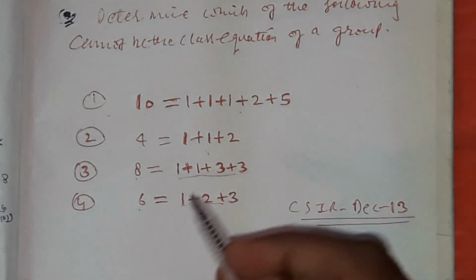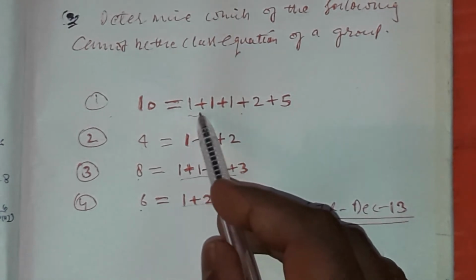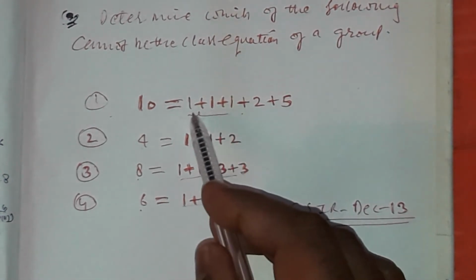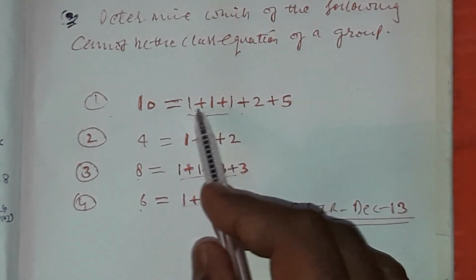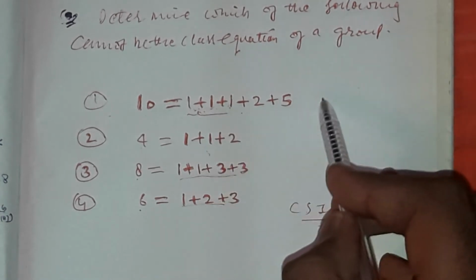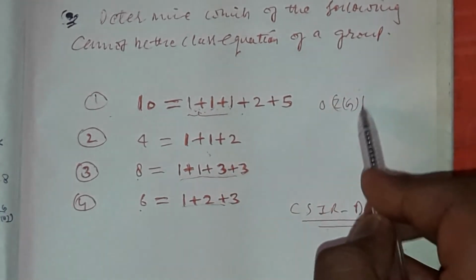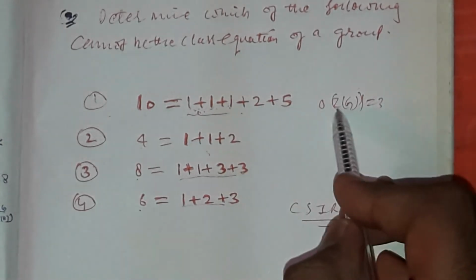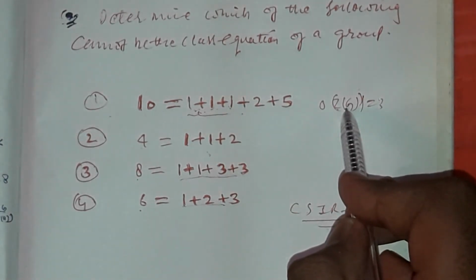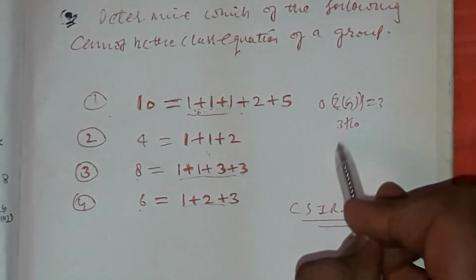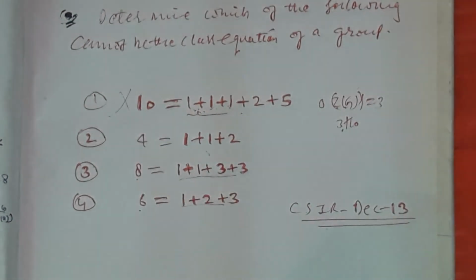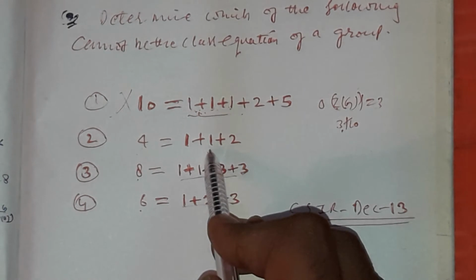Please, if you see here consciously, 1 plus 1 plus 1 means the abelian part has 3 elements which are self conjugate. So the order of Z(G) is 3, and since the order of Z(G) is always a subgroup of G, by Lagrange's theorem the order of the subgroup always divides the order of the group, and 3 must divide 10, which cannot be possible. So this cannot be a class equation.